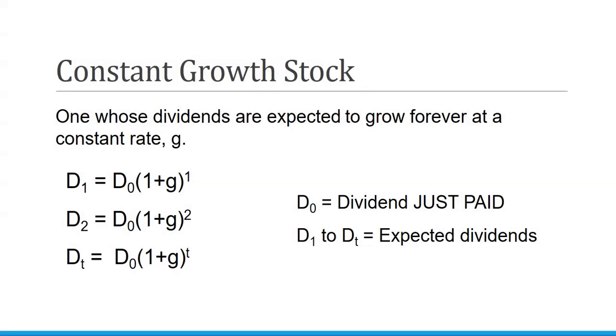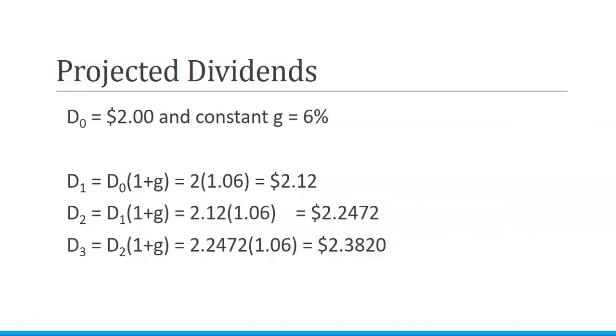If we're looking at a constant growth rate, we assume that dividends are expected to grow forever at a constant rate of g. So dividend 1 equals the dividend just paid times 1 plus the growth rate to the 1. And then dividend 2 is the dividend just paid times 1 plus the growth rate to the 2, and so forth. So every year we calculate the dividends. So let's look at an example for that.